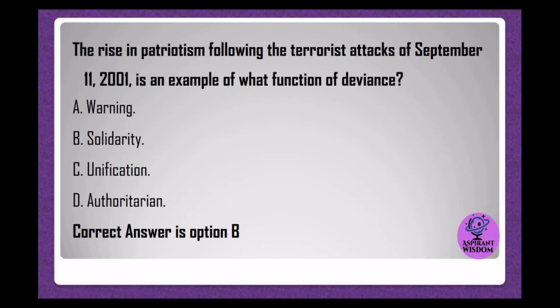The rise in patriotism following the terrorist attacks of September 11, 2001, is an example of what function of deviance? A. Warning. B. Solidarity. C. Unification. D. Authoritarian. Correct answer is option B.